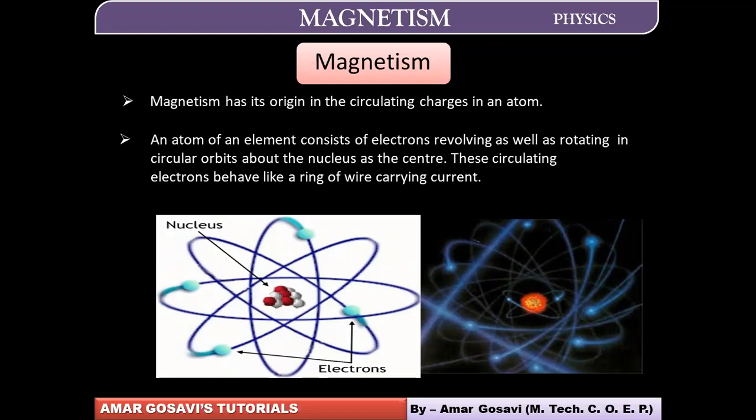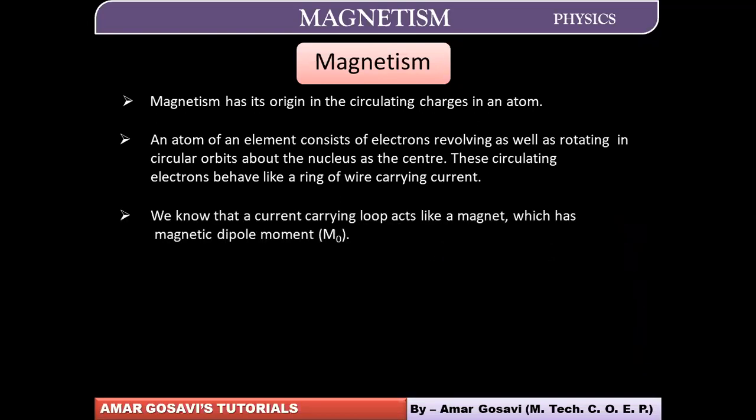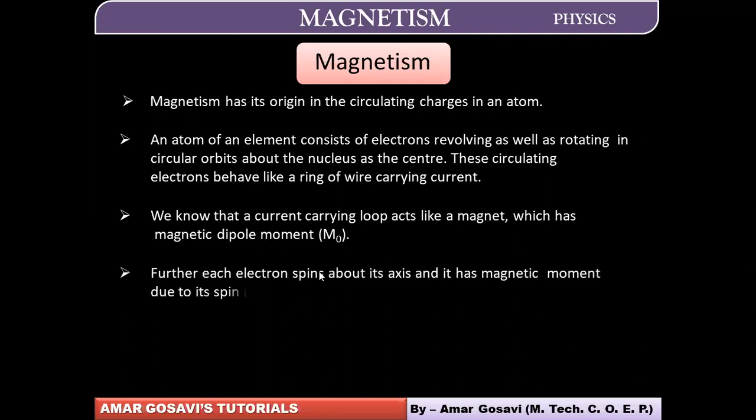As I have said, the electron would be performing two types of motion. One is the orbital motion, and the second one is the spin motion. So it will have a magnetic moment due to orbital motion. We will call that magnetic dipole moment mo, because it is occurring because of the orbital motion. Because it spins, it will have a magnetic moment due to spin, represented by ms. Just make that correction over here: the suffix should be s because it appears because of the spin of the electron.